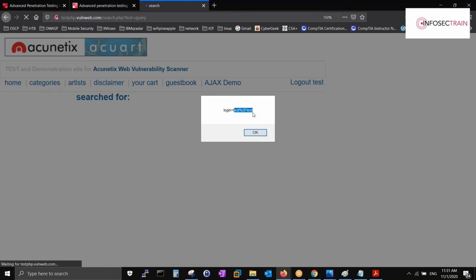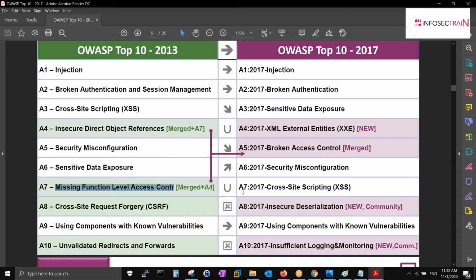So document.cookie can fetch the information from the cookie, or you can steal the session ID and use the same cookie again in the browser. You can inject it and you will be in the same session. That is why this attack is so popular. Previously, it was in third position. Now it has come down to the seventh position. You can see, previously it was the third one. The reason is that most of the frameworks now block it.